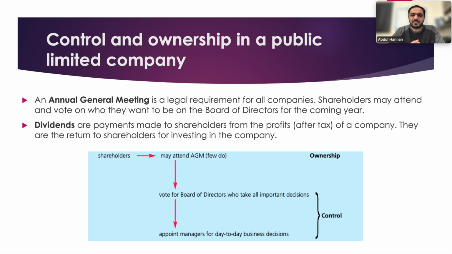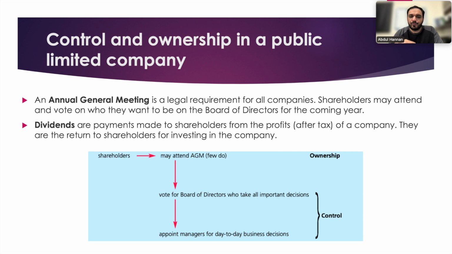Dividends are payments made to shareholders from the profits after tax of a company. They are the return to shareholders for investing in the company. So when shareholders invest in the company, they receive a return on that. That return is the dividend, and it comes from the profit after tax. Now this diagram is showing that shareholders may attend the AGM. Few shareholders will attend, not all, those who are keeping the ownership.